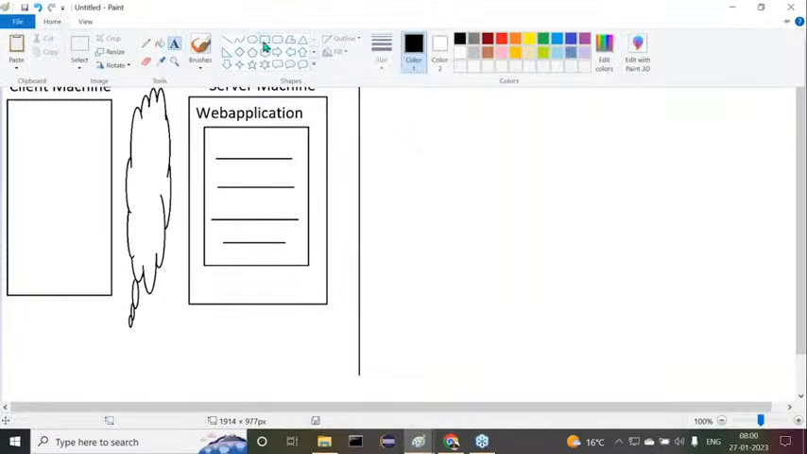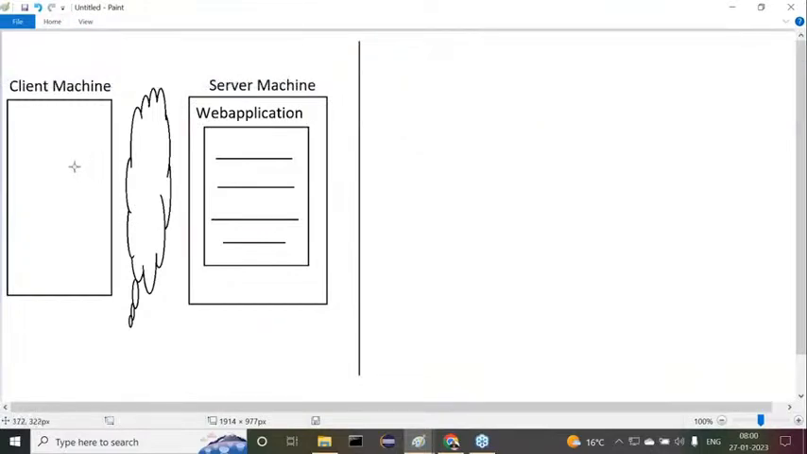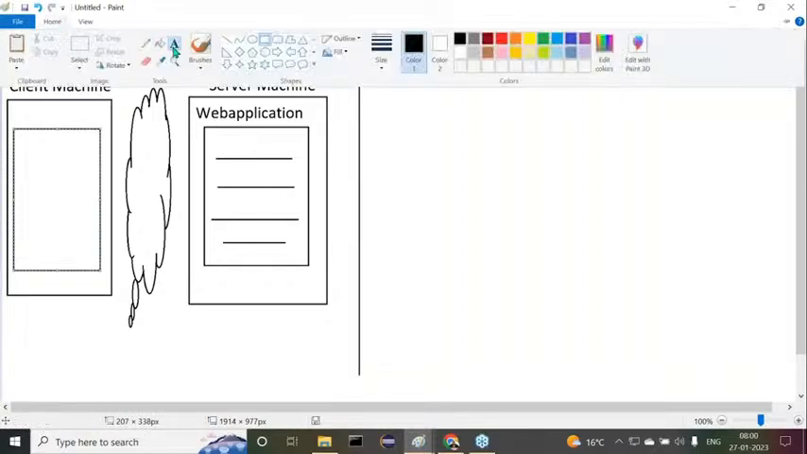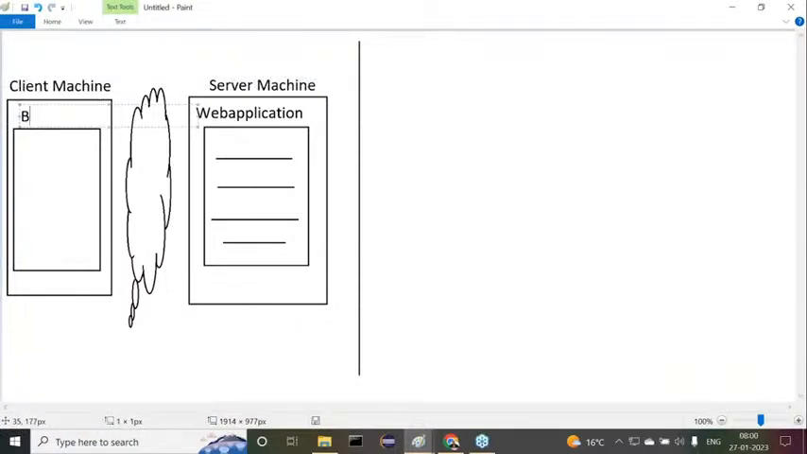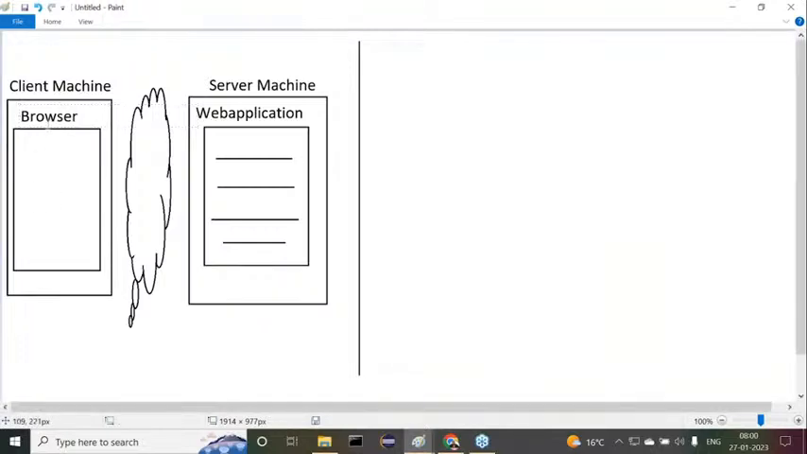Right, sir. At the client machine, I need to interact with the server side application. So if you want to access a web application from a client, we require a tool to interact with the server side application. That tool is called a browser, which we use to send a request to the server side application and get a response back.